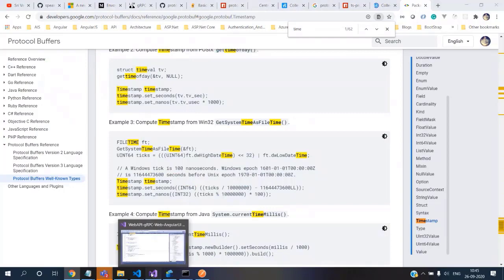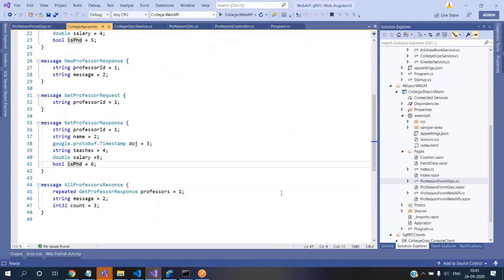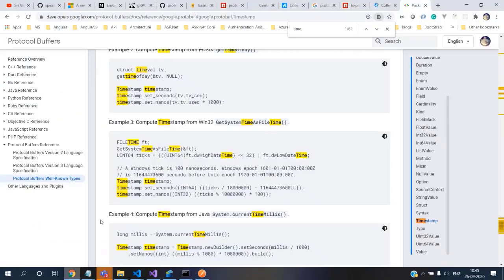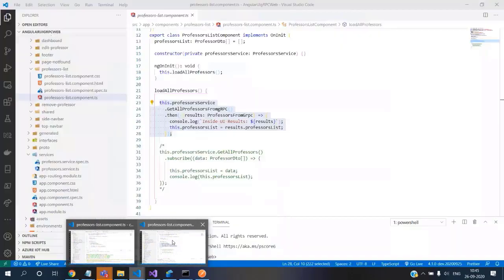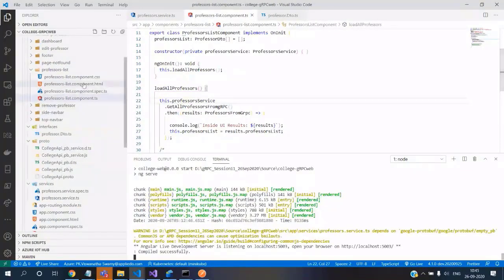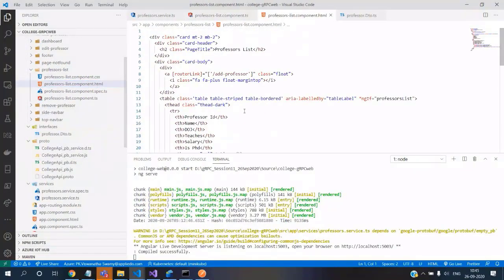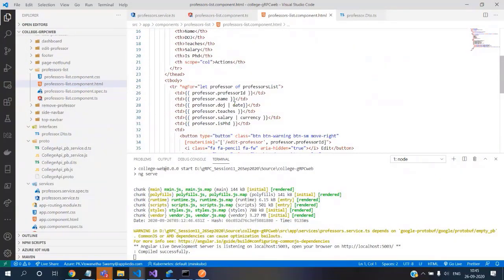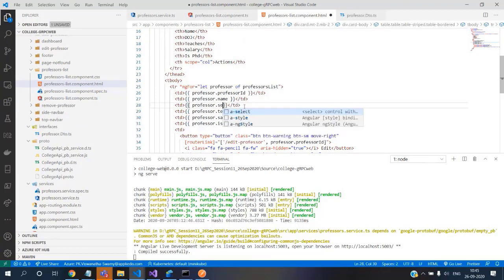But in C# it was pretty easy. We just executed two times ToDate, and from DateTime we have those methods. It was pretty easy. But here it is JavaScript, so we have to write a little bit of code. For the time being, I will come to that markup file, and I don't want to do this. Instead, I want to display the seconds.